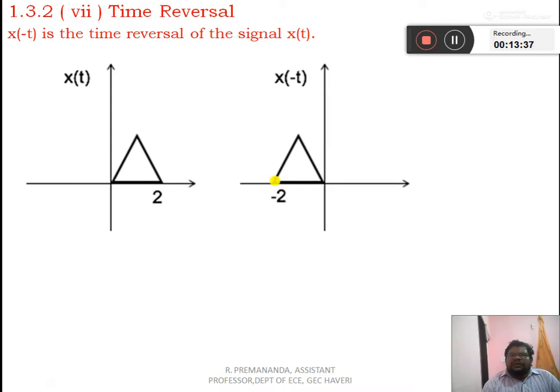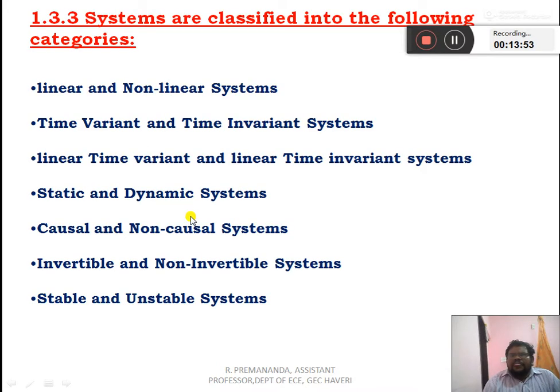This is the time reversal of the signal. x of minus t is the time reversal of the signal x of t. If this is x of t, then x of minus t is shown exactly as the mirror image of x of t with respect to the reference line.